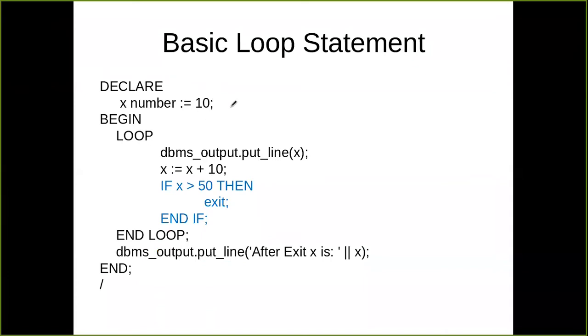For example, I declared a variable x with value 10, and I started the loop. I print the value of x in the very first statement, then I increment x by 10. Now this is the condition, the structure that helps us exit the loop. In every iteration, it will check the value of x. If the value of x is more than 50, then I execute the exit statement that will break the loop. Finally, this line will be printed when the loop exits. After exit, the value of x will be printed at this particular location.